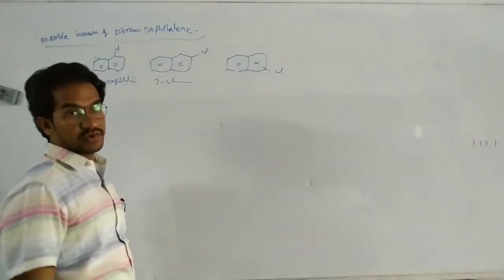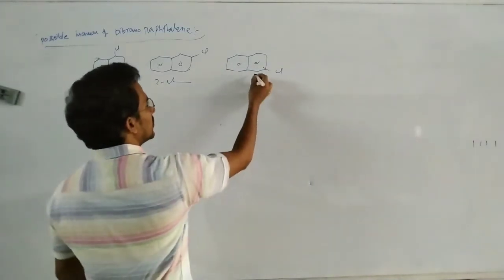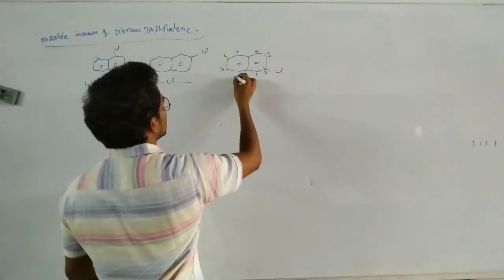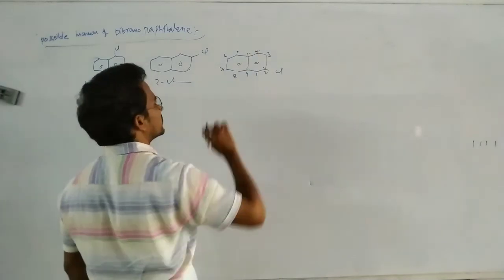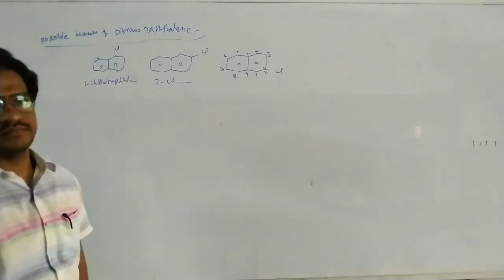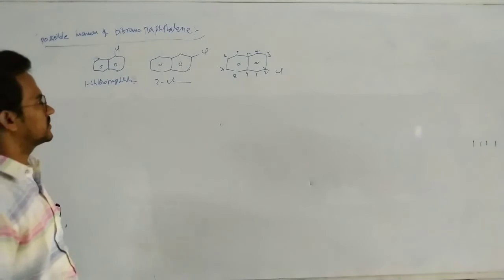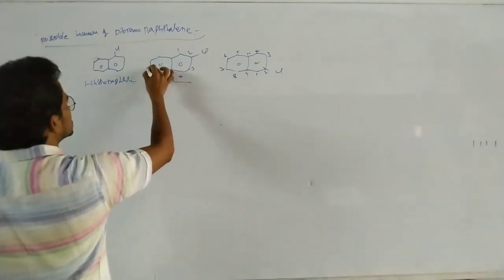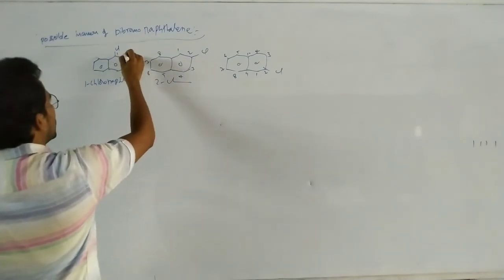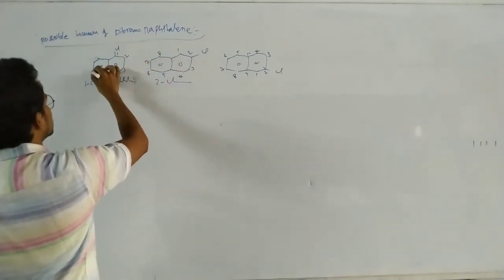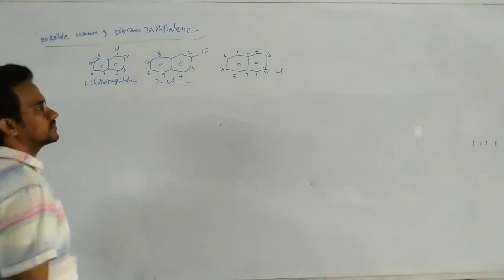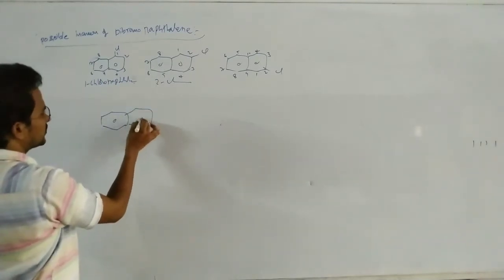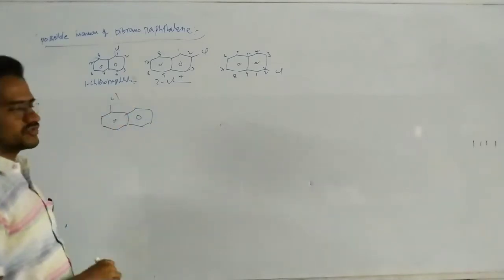It is not a 3-chloronaphthalene. Why? Because its numbering is different: 1, 2, 3, 4, 5, 6, 7, 8, 9, 10. Here 1 through 8, and here 1 through 8. Suppose this one is 1-chloronaphthalene.